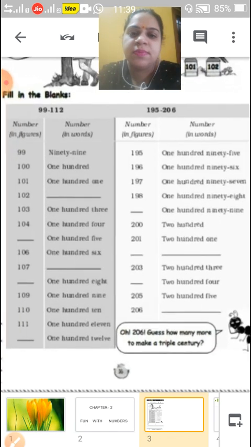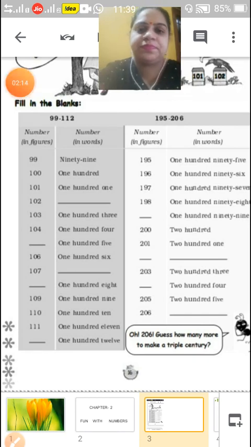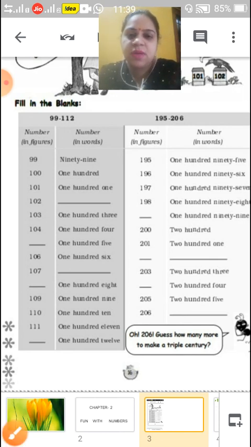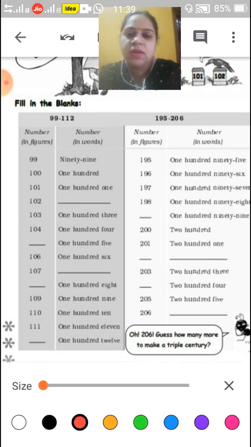In this, children, page number 4. Now continue. In this, there are fill in the blanks. Okay, children, listen carefully. Here, some numbers are given, and you have to write down the numbers in words. Like 99, it is written in number in words. I hope children you know the number names up to 200.